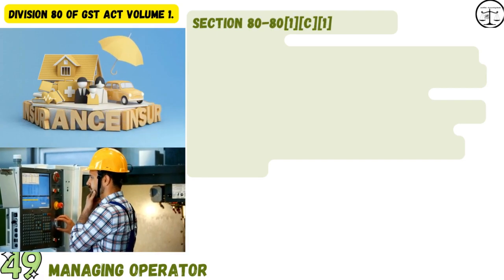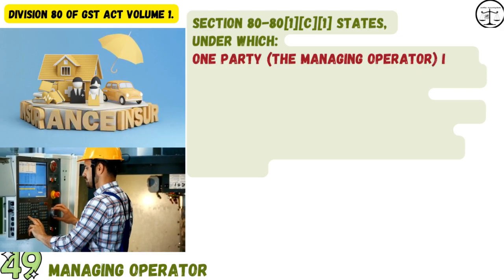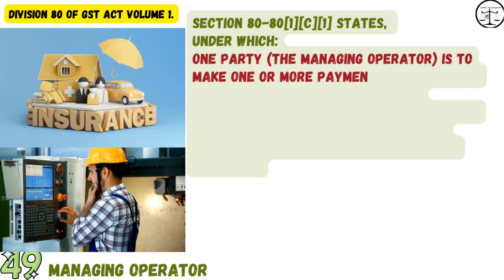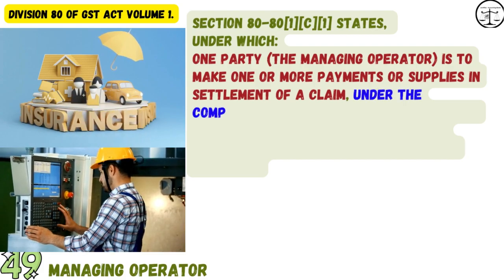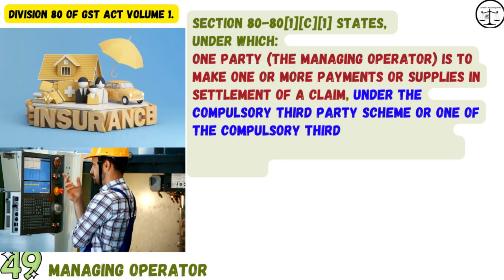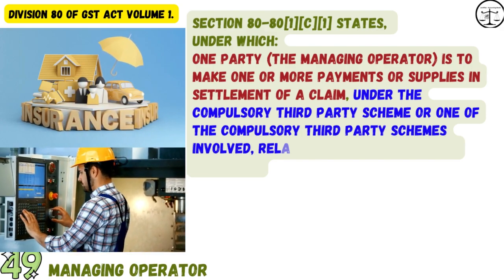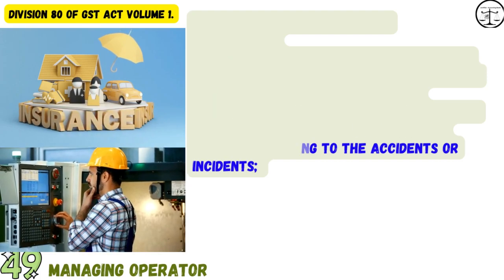Section 80-80(1)(c)(i) states, under which one party, the managing operator, is to make one or more payments or supplies in settlement of a claim, under the compulsory third-party scheme or one of the compulsory third-party schemes involved, relating to the accidents or incidents, and